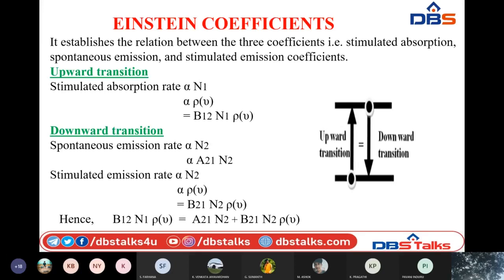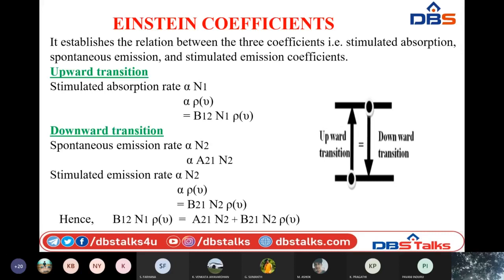Whenever we replace this with an equal sign, we take the help of one constant, that is nothing but A21. A21 represents the downward transition in spontaneous emission. That means the downward transition occurs from the higher energy level to the lower energy level on its own. The atom comes back to its own position on its own.